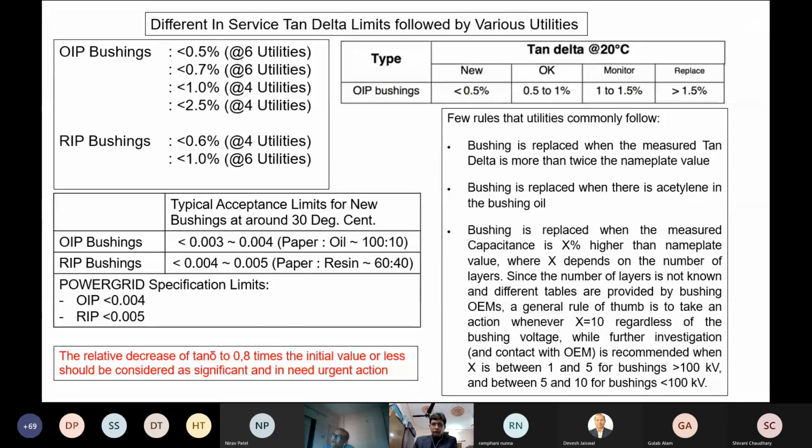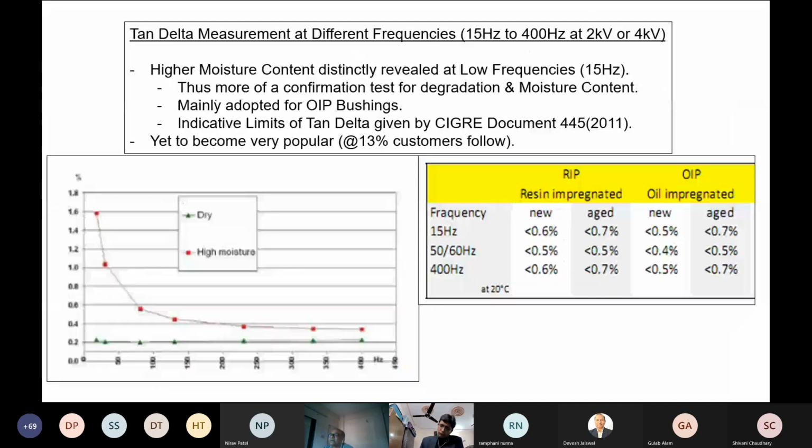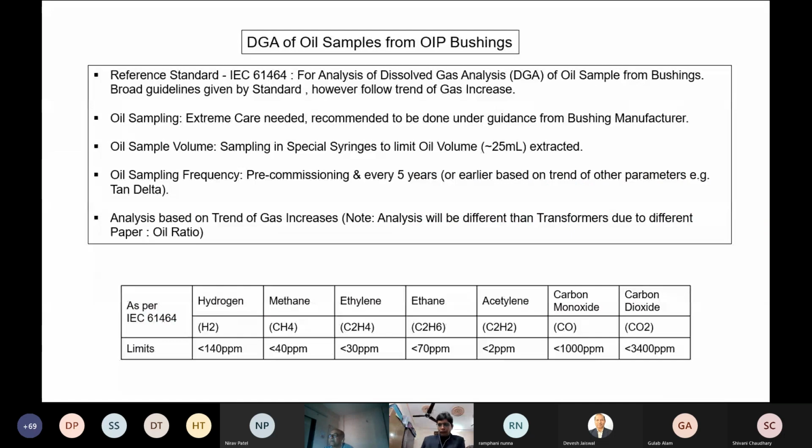And what we should say is that tan delta value at 50 hertz, followed by DFR tan delta, followed by DGA of oil, all these analysis tools will help us in preventing the failure. Similarly, for DFR, for RIP and OIP, SIGRE document 445 has given guidelines. Similarly, for DGA, IEC 61464 or 60599 now gives these guidelines.